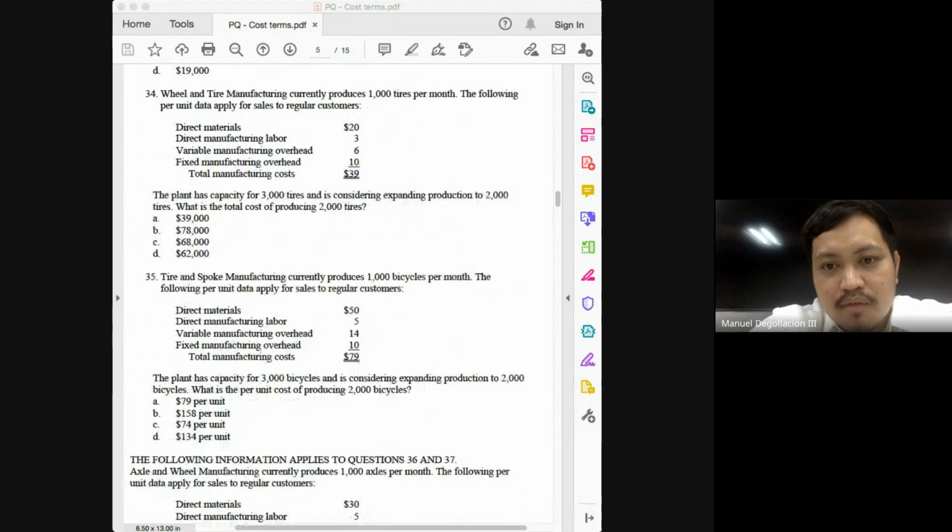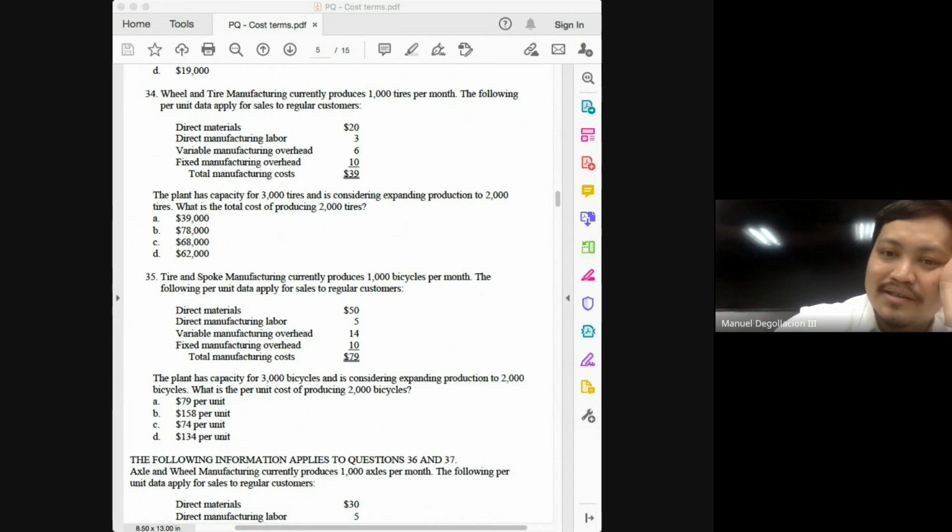Number 34. The plant has capacity for 3,000 tires. Please answer, class. And is considering expanding production to 2,000 tires. What is the total cost of producing tires? Direct materials should be multiplied by the production level, class, together with direct manufacturing labor and variable overhead. So you have 23 and 6.